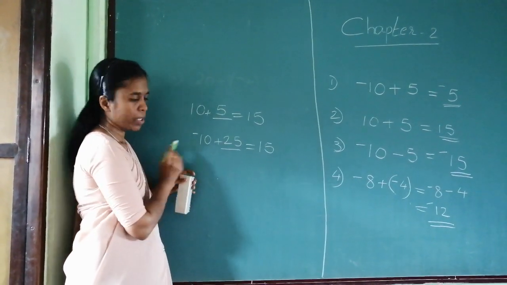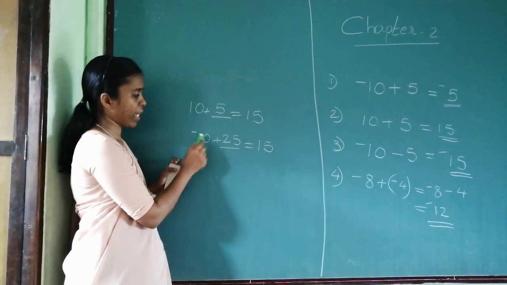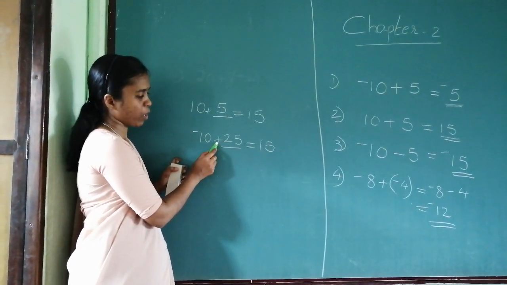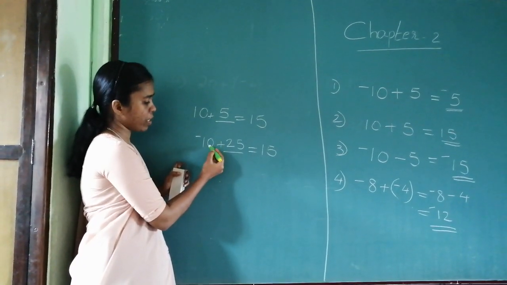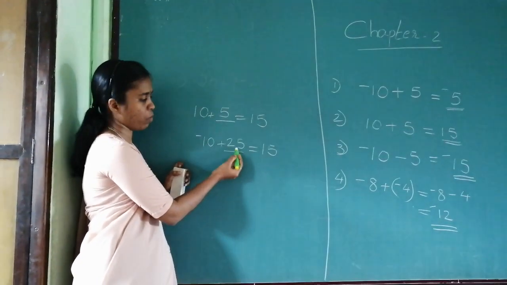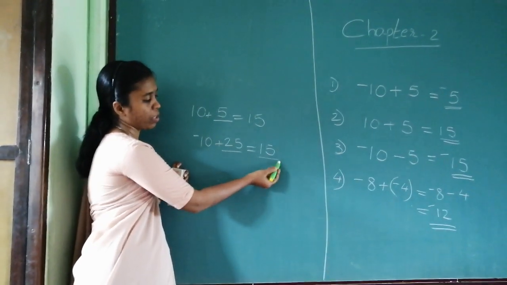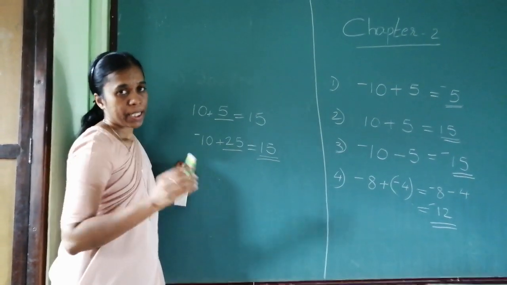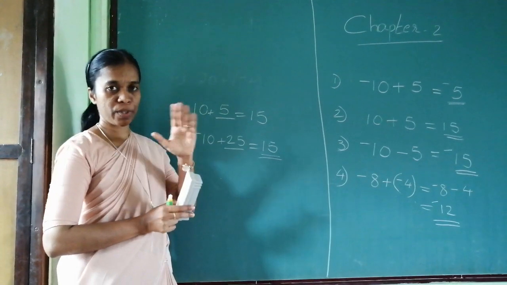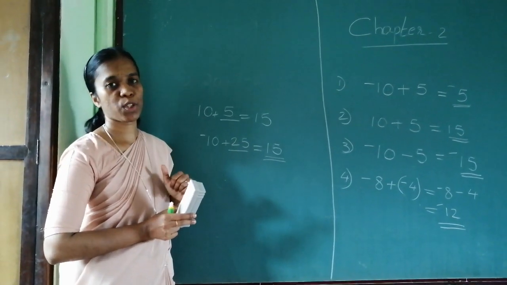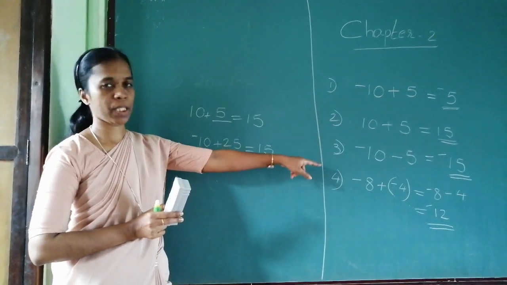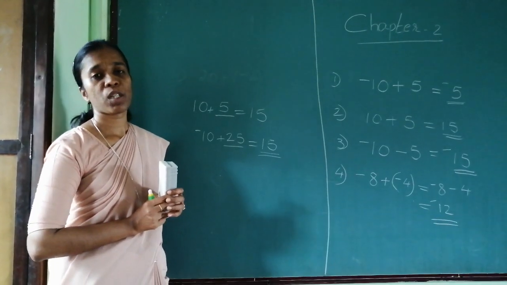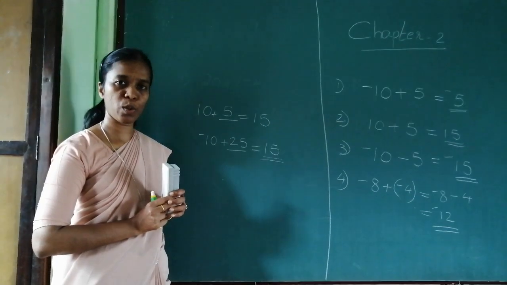Now you see, check and see whether the answer is correct. If the signs are different, put the sign of the greater number. What is the sign of the greater number? Plus. Now subtract the numbers and what do you get over here? 50. Is that clear to you? In the second chapter of your textbook, in the first part, there are two activities given to you. One to fill in the blanks and second to complete the answers of like this. So I want you to solve it in your notebook.